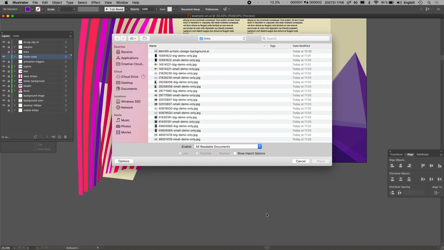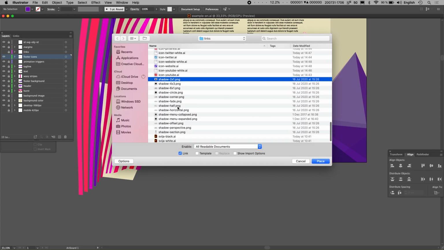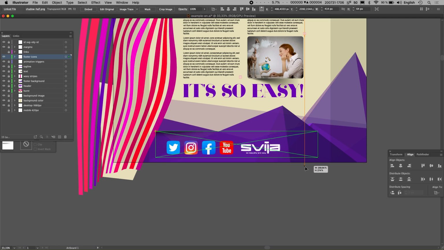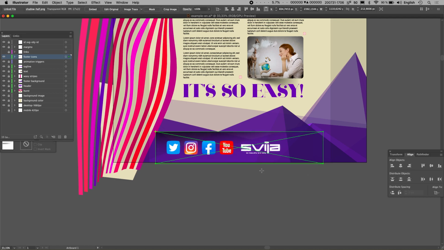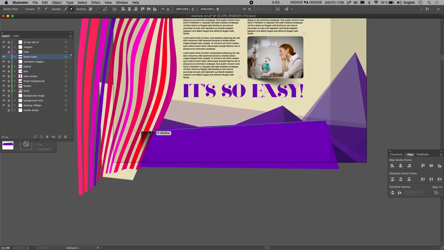And I'm a sucker for shadows, so we're gonna do that. It'll make the icons pop a little more. And of course, I'm gonna have to add a mask to the shadow so that it won't.